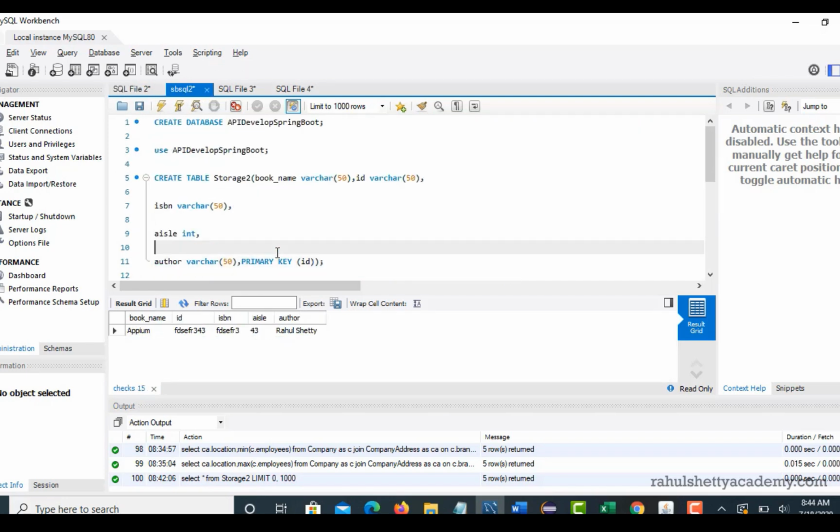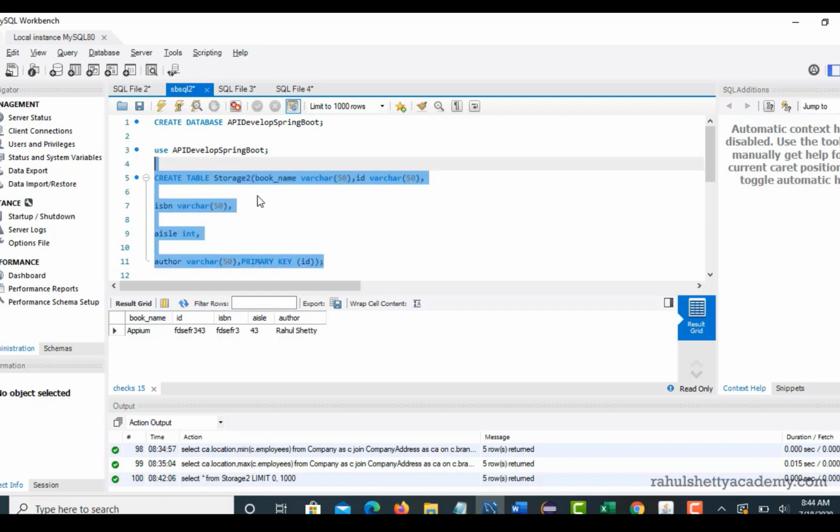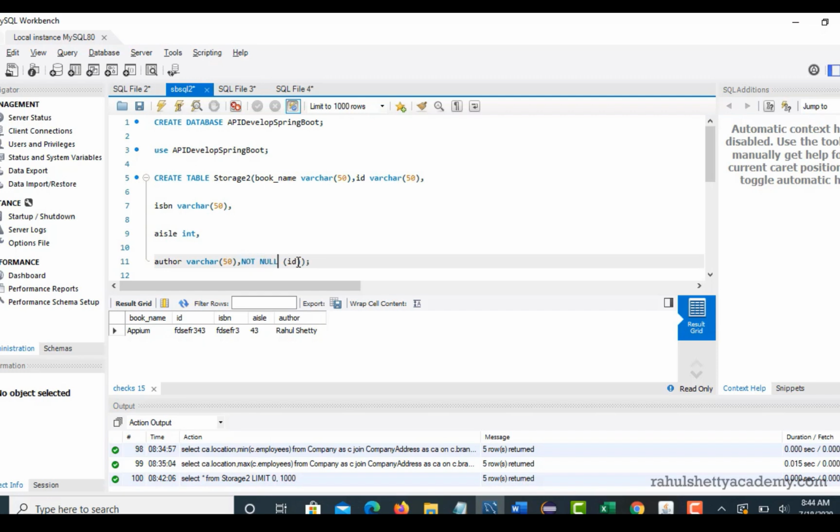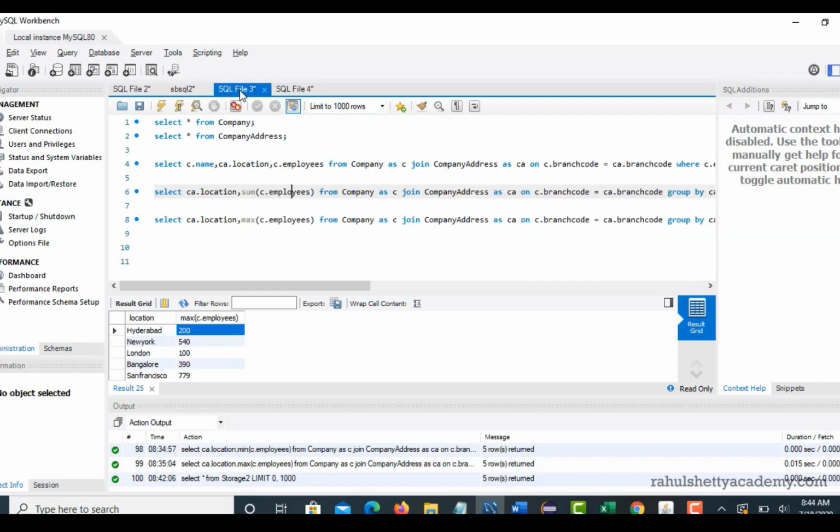Yeah, you see that I have given the constraint of primary key to the ID column when I am creating this table. So this is how I provide a constraint. If it is not null, you can give a not null constraint. It's up to you what constraint you have to provide. And we also seen about